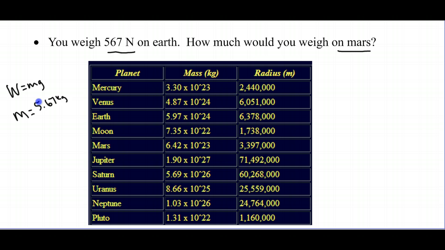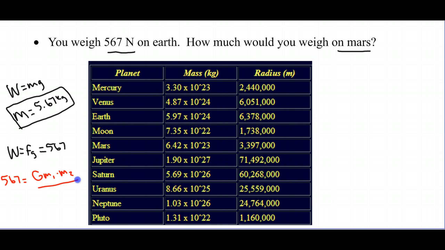5.67 kilograms. All right, now we can only use this equation because we know what g is on Earth. If we didn't know what g was on Earth, we would have to do something slightly different. And we would have to then use the fact that the weight is the gravitational force, which is equal to 567. So on Earth, what that means is we are saying 567 equals g times your mass times the mass of the Earth, divided by the distance between you and the center of the Earth squared.